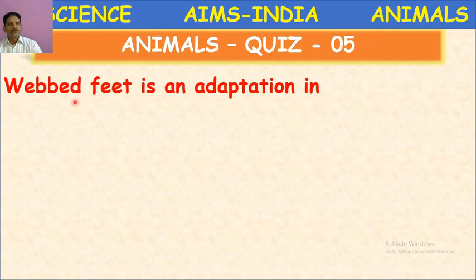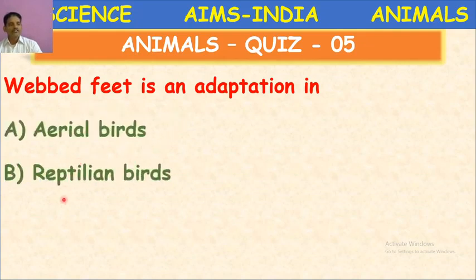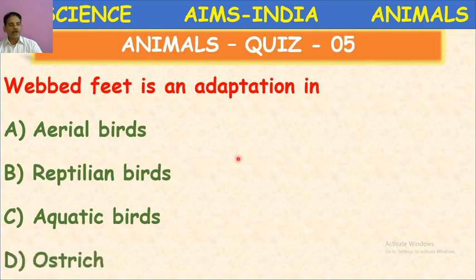Next question. Webbed feet is an adaptation in aerial birds, reptilian birds, aquatic birds, ostrich. Okay, this is also an already completed question. This is repeated. Aerial birds means which fly in the air. Reptilian birds.